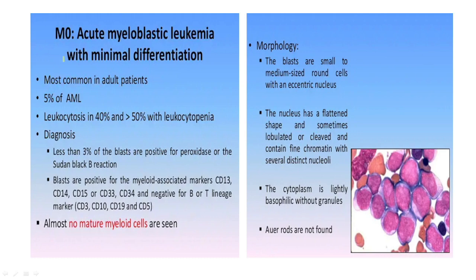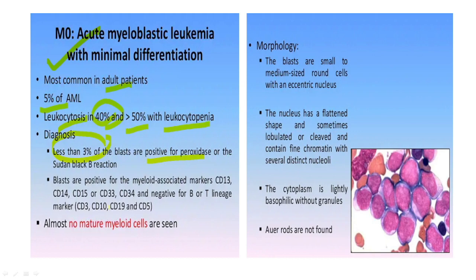Now coming into it one by one, we have M0. Okay, what is M0? Those with minimal differentiation, usually seen in adults, about 5% of AML. They usually present with leukocytosis in 40% of the cases, whereas more than 50% have leukocytopenia. Less than 3% of the blasts are positive for peroxidase.